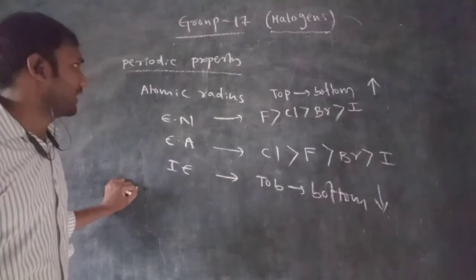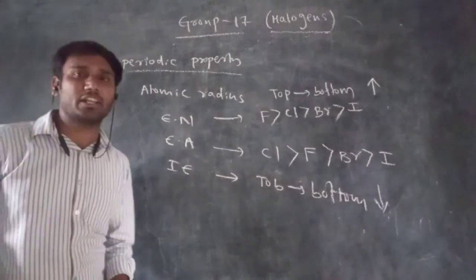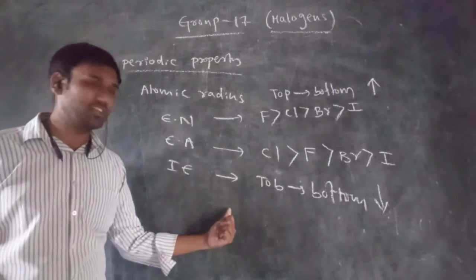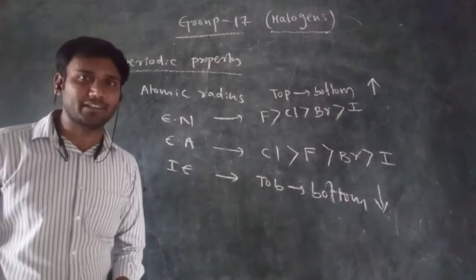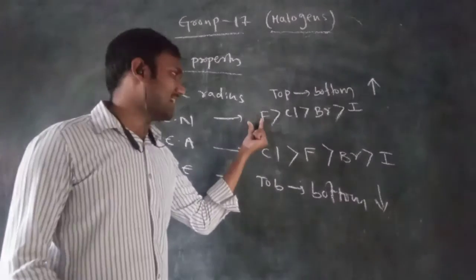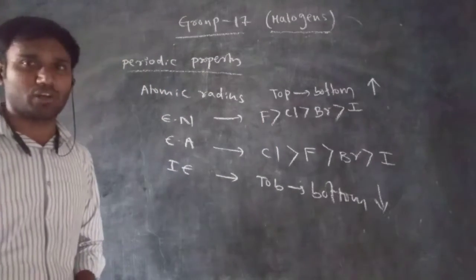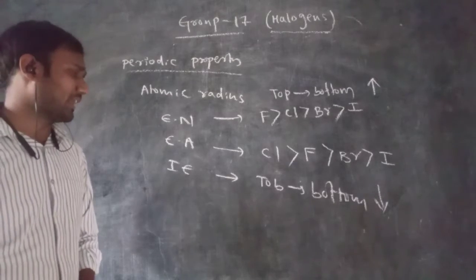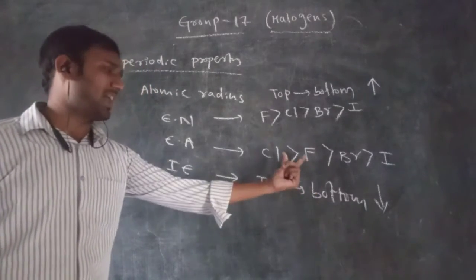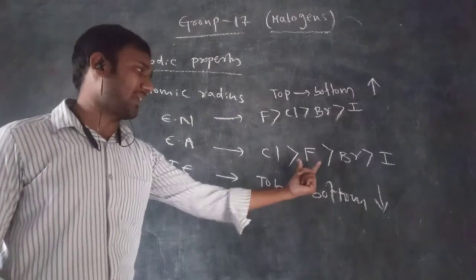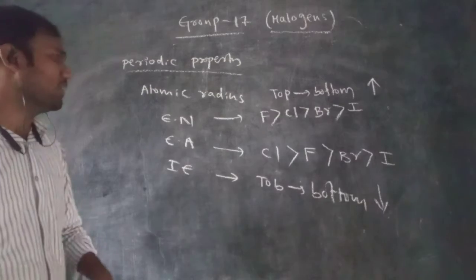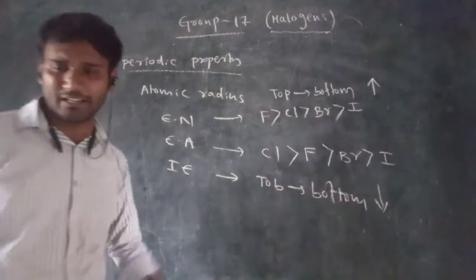So these are the periodic properties of the 17th group of elements. Atomic radius obviously increases from top to bottom. Ionization energy, opposite to the atomic radius, decreases from top to bottom. Next, electronegativity depends on the atomic size. Fluorine has the least atomic size, that's why fluorine's electronegativity will be more here. Next, electron affinity. We expect fluorine to be higher, but due to the small size and the repulsion between the electrons, the chlorine electron affinity will be more than fluorine's. So these are the periodic properties of the group 17 elements, right?